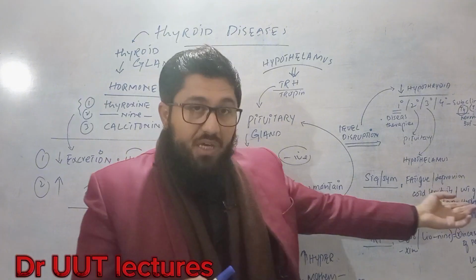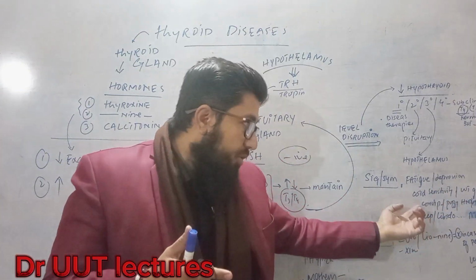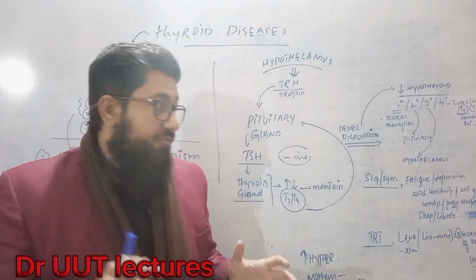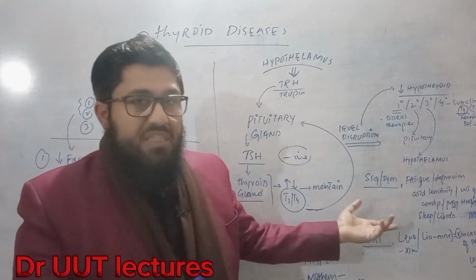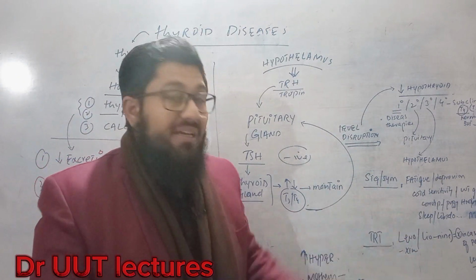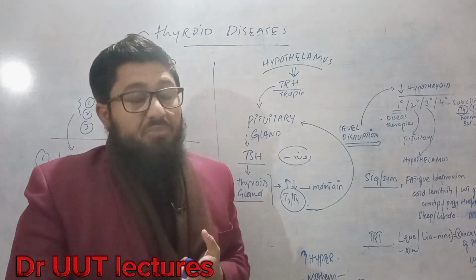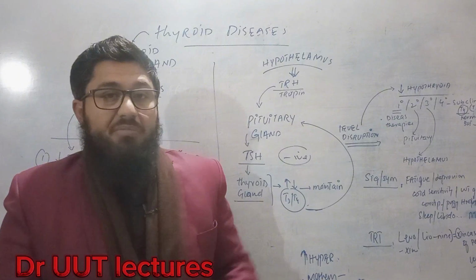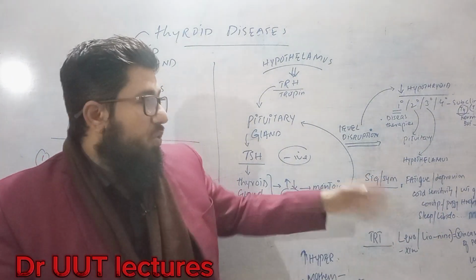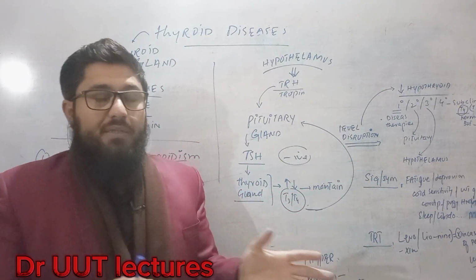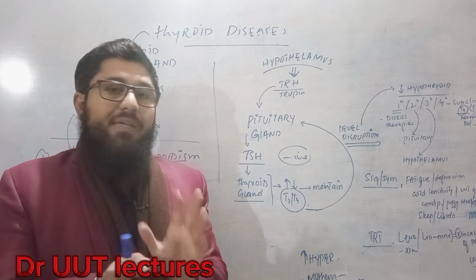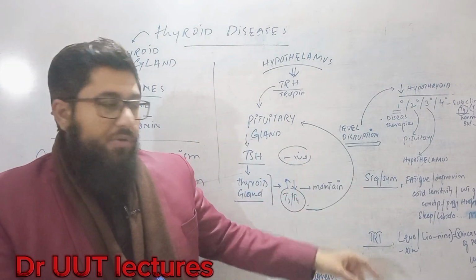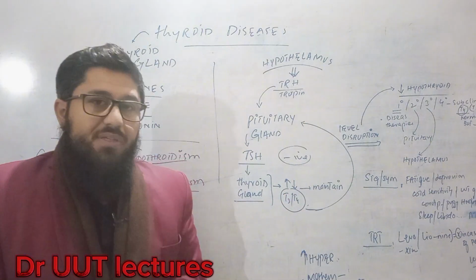And unintentional weight gain may be observed, constipation and puffy hands, face and feet, and sleep will be disturbed, and low libido, and myxedema and coma at the end. So I have put all the early stage and late stage symptoms and signs on the board for ease of understanding.